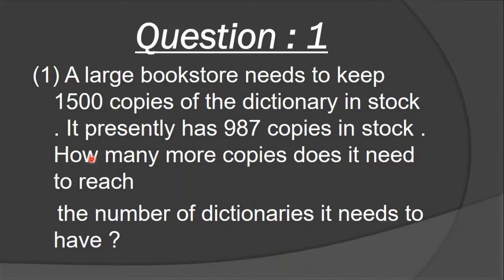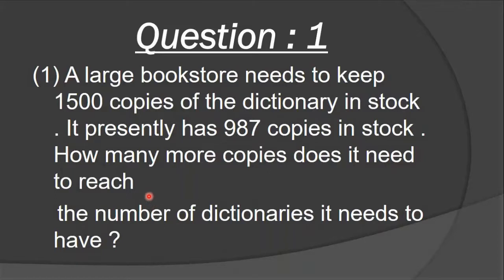Which chapter are we in currently? Addition and subtraction. So we only have to decide between subtraction or addition. Third step is done. The fourth step is solve your problem, and the fifth step is check your answer. Understood, all students? So now, read the question and understand it. We already understand the question, but again I am explaining it.